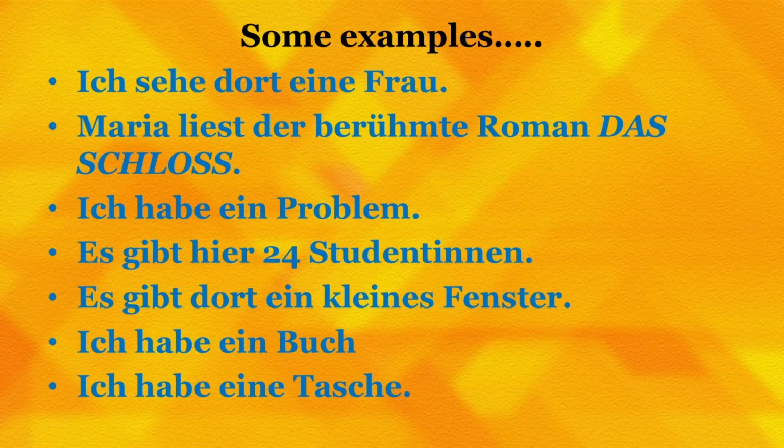Meaning wise, the sentence means same. The second last sentence, ich habe ein Buch means I have a book. The indefinite article here is ein. The last sentence, ich habe eine Tasche, I have a bag. The indefinite article used here is eine. Meaning wise, sentences mean I have a book, ich habe ein Buch, and the last sentence, ich habe eine Tasche, I have a bag. So, that's how you can see the different usage of indefinite articles.